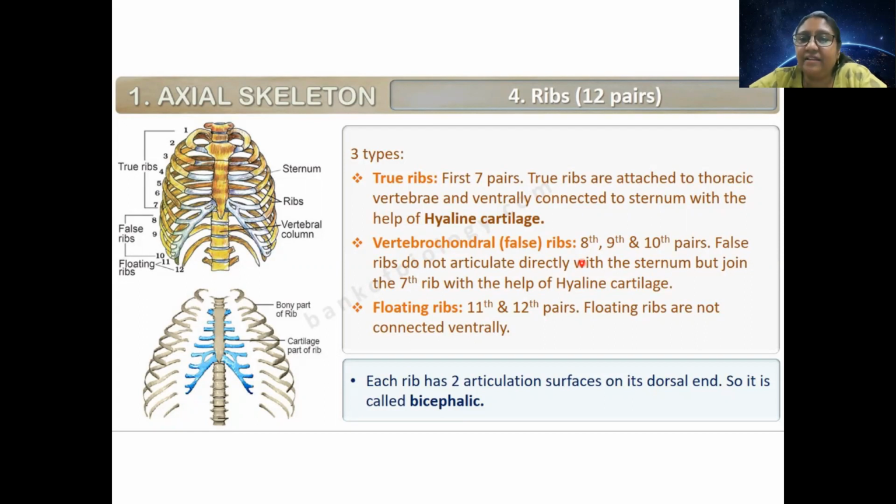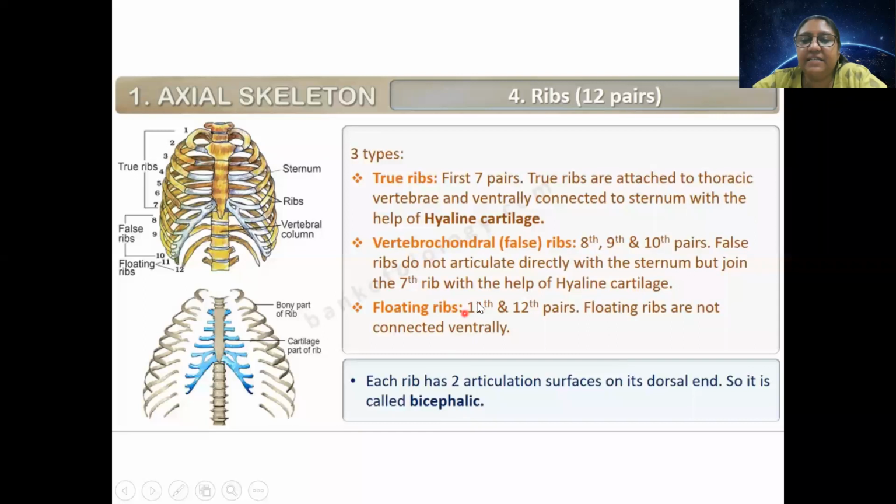8th, 9th and 10th, they are called false ribs. Why? Because they are not attached to the sternum. They are only attached at the back part to the thoracic vertebra. Their front part is not attached with the sternum. But they do move. Why? Because they are connected to the 7th rib. So when the 7th rib moves, they also move. But their movement is indirect. Why? Because they are not in direct connection with the sternum.